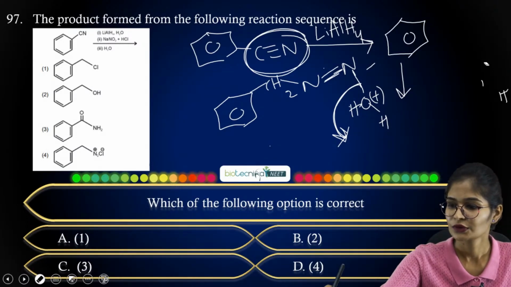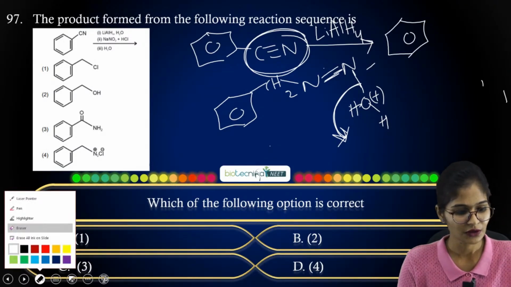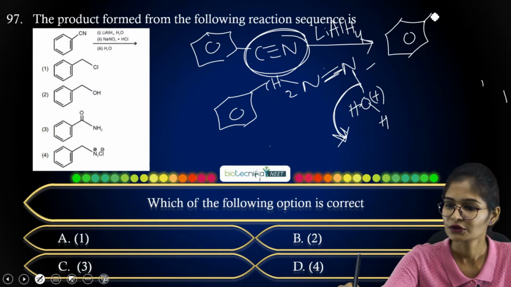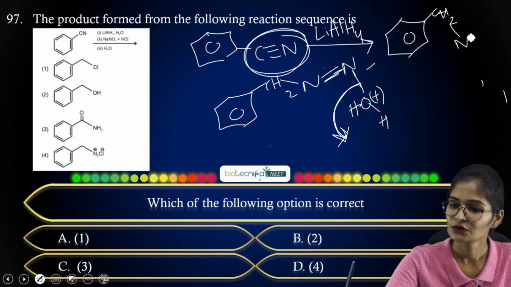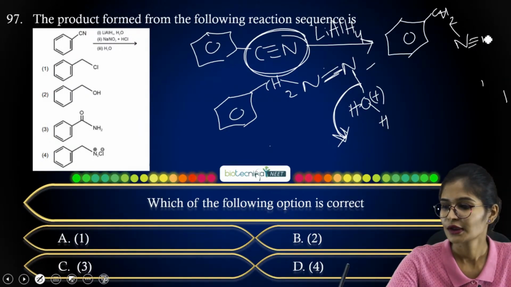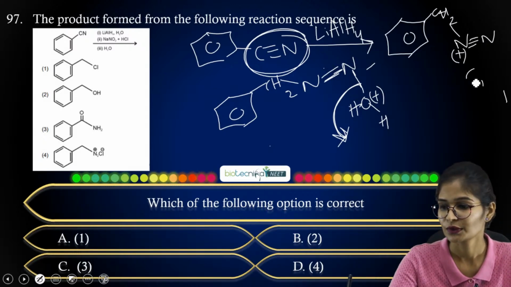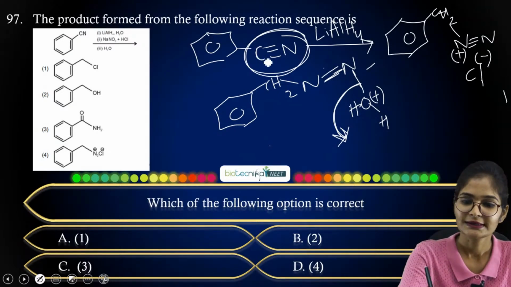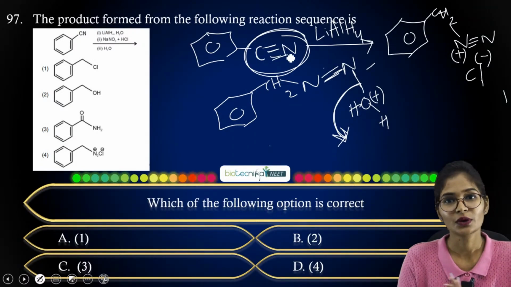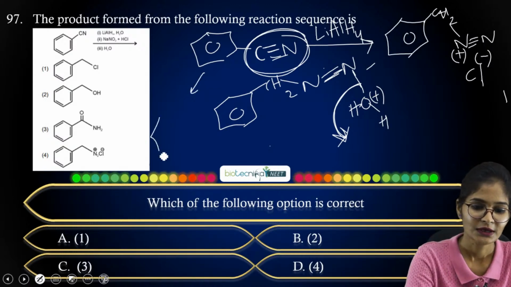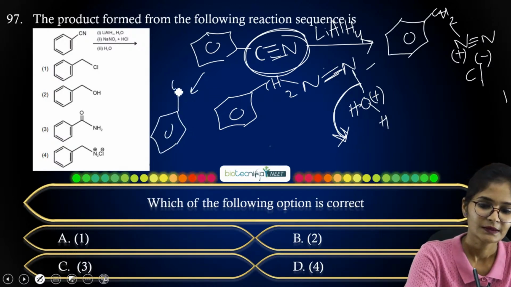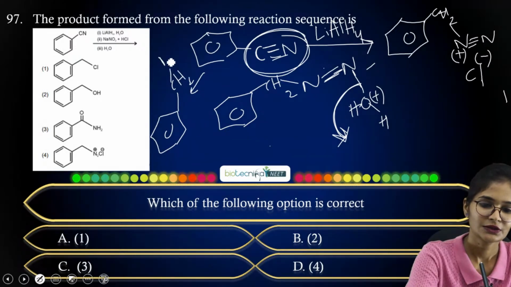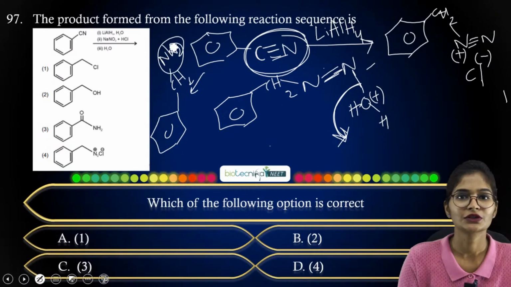Okay, so I am going to erase this, and further you are going to get your ring where you have CH2 and nitrogen again with a triple bond, N. Further, you are getting your diazotized product, which will be carrying Cl minus also. So here you have converted this C triple bond N into CH2NH2. Okay, so it is converted into C6H5CH2NH2.